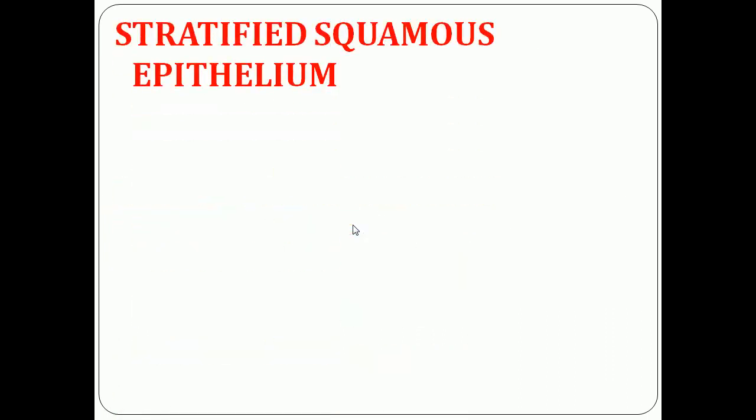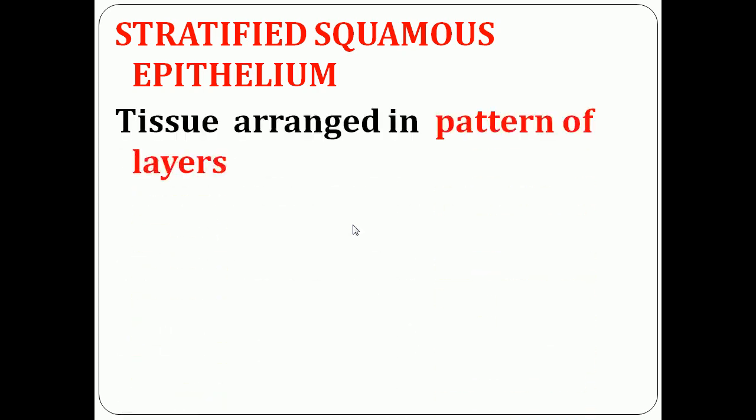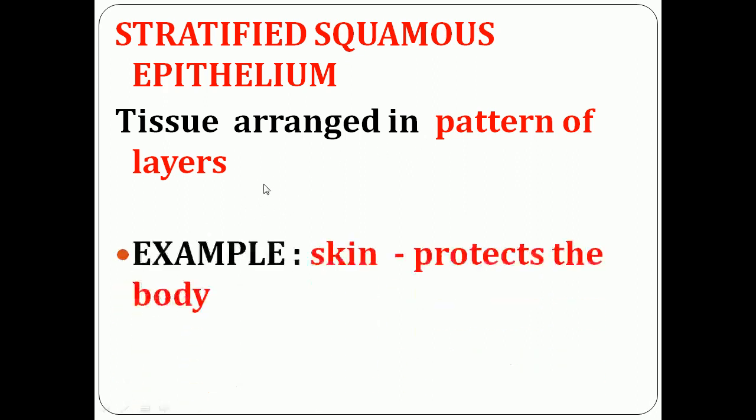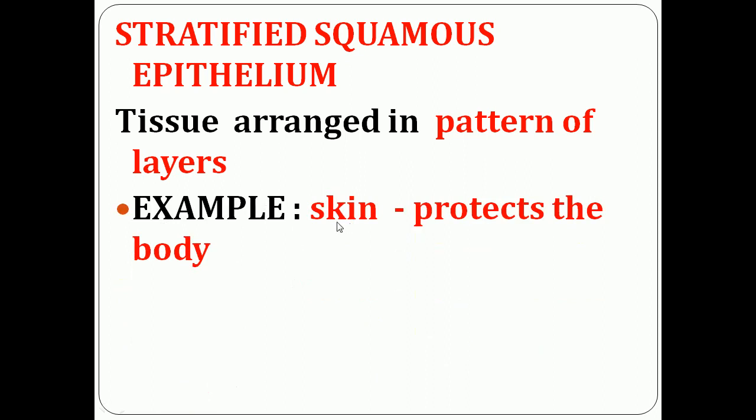The next type of epithelial tissue is stratified squamous epithelium. These tissues are arranged in a pattern of layers. Example: skin. We know there are different layers in the skin, which protect our body.